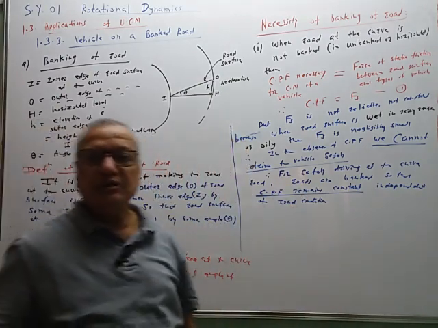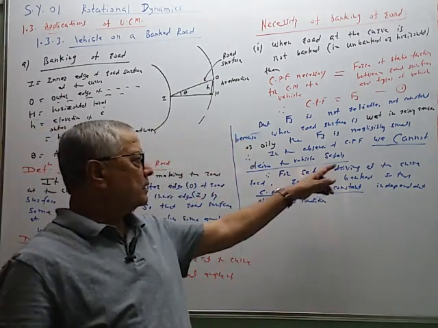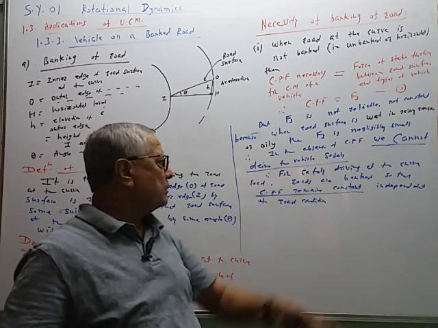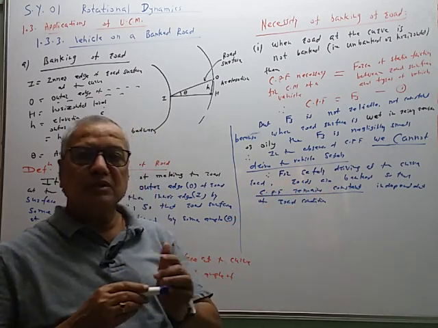So for safely driving at the curve, the roads are banked so that the centripetal force remains constant.